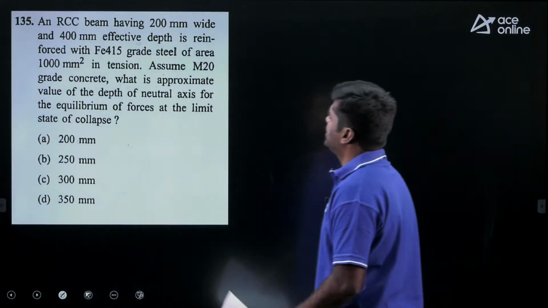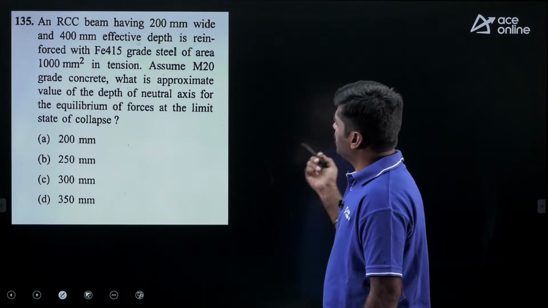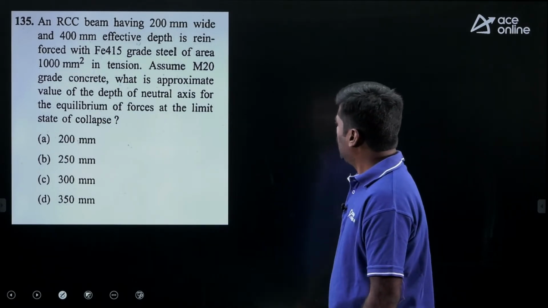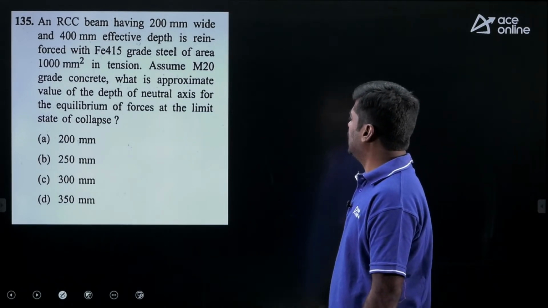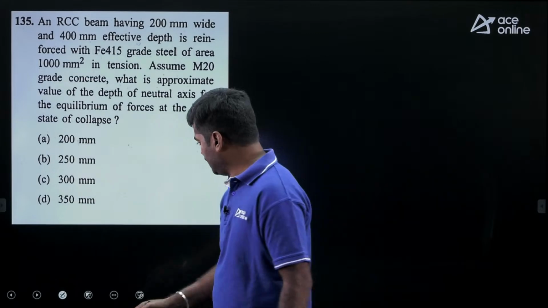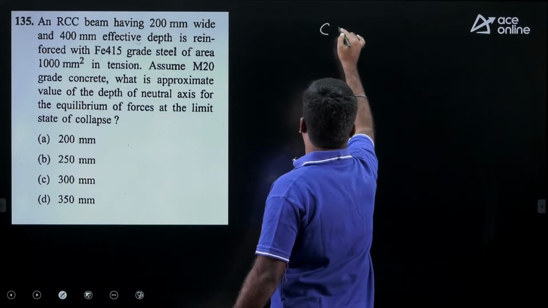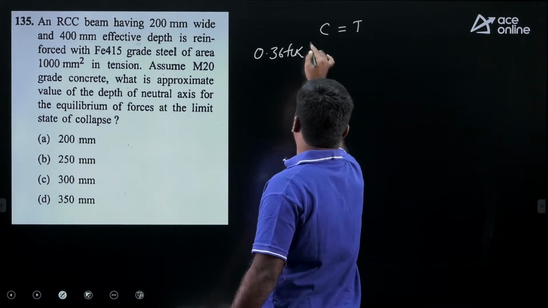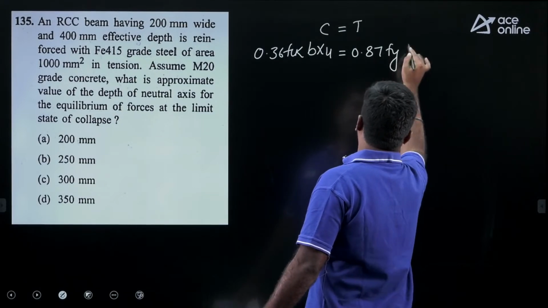An RCC beam having 200 mm wide and 400 mm deep, that is the effective depth, is reinforced with the Fe415 grade steel of area 1000 mm square in tension. Assume M20 grade concrete. What is the approximate value of depth of neutral axis for the equilibrium of forces at the limit state of collapse? They are asking simply actual depth of neutral axis. My dear, actual depth of neutral axis is determined just by equating compressive force to tensile force, where compressive force in limit state method is 0.36 FCK BXU equals to tensile force 0.87 Fy AST.